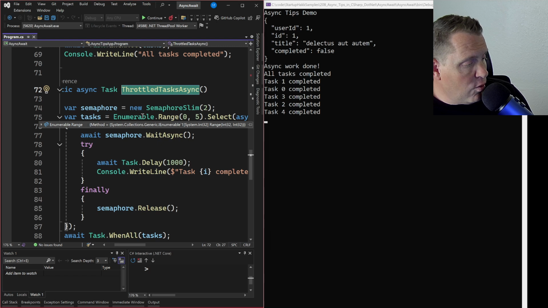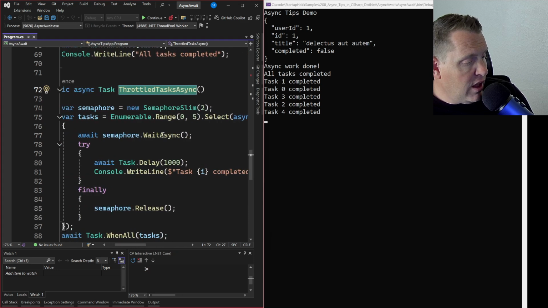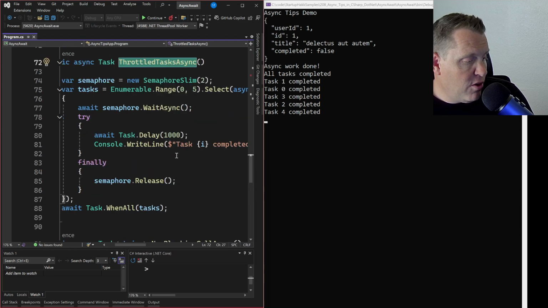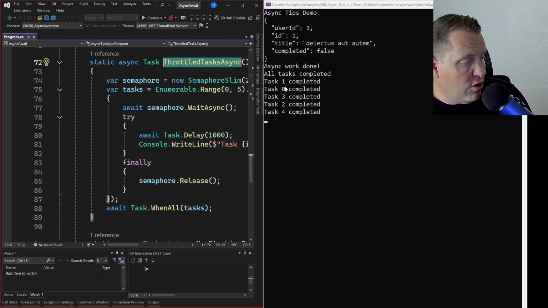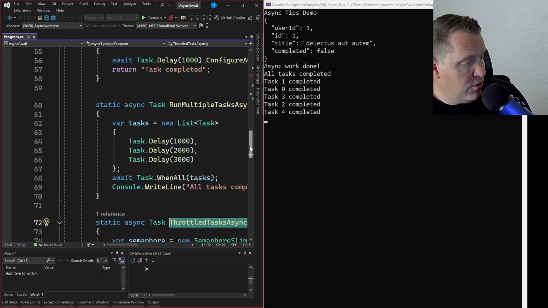Now, it's going to give a range of enumerables of 0 to 5, and then we're going to use LINQ to run these. And as we do WaitAsync here, it'll wait for that to come back. Then we have a temporary delay built in here, so you can see all the tasks and what order they came back, and then the whole thing returned once we were finished, right? You can see that they didn't necessarily come through in order, and so this allows us to see that it fires them as they came back and completed.